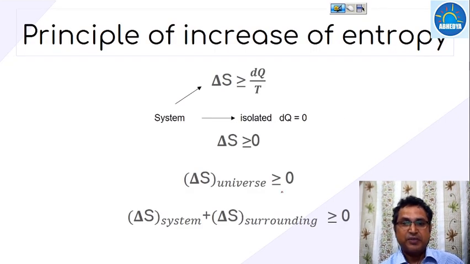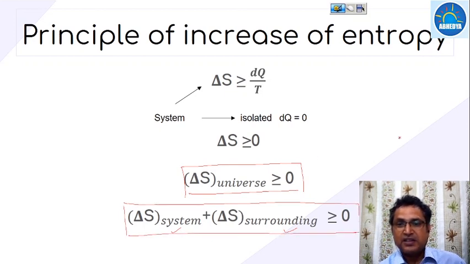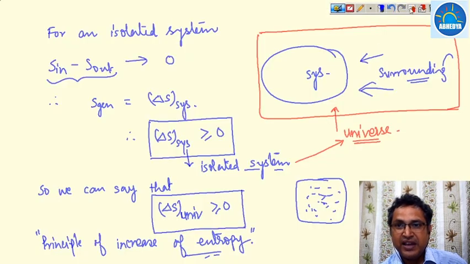Which is this one, the principle of system universe is increasing. And we have already seen that the universe is nothing but it comprises of the system and surroundings. So the entropy of the system plus the entropy of the surroundings, the summation, will be greater than or equal to 0.